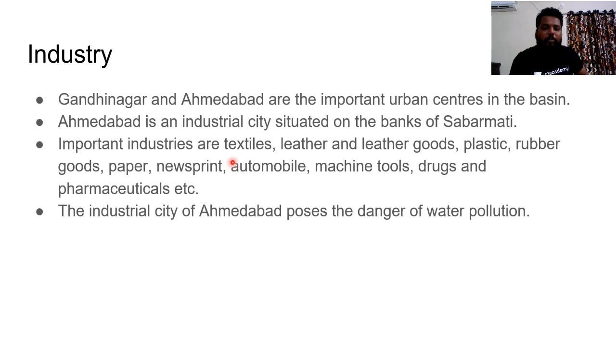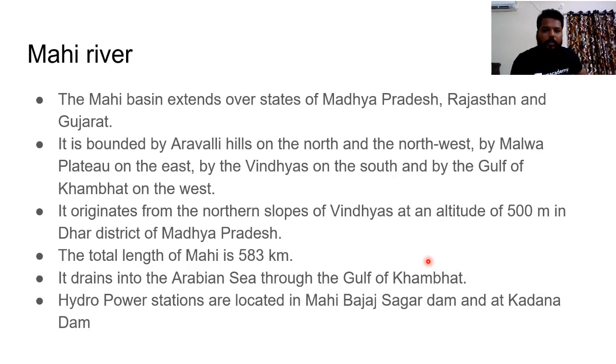Sabarmati river. If you see the important industries which are present, they include textile industries, the leather industries, plastic industries, rubber goods, paper, newsprint, automobile, machine tools, drugs, and pharmaceuticals. The industrial city of Hyderabad poses the danger of water pollution as well. So next comes Mahi River.